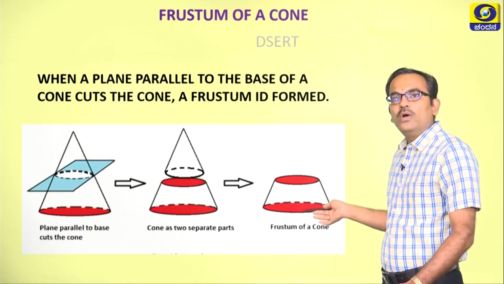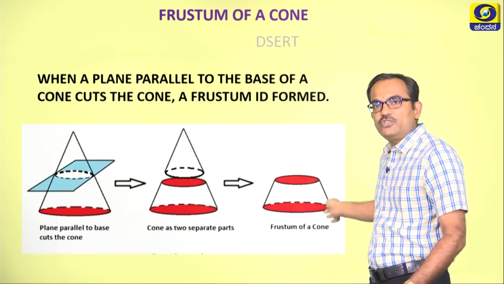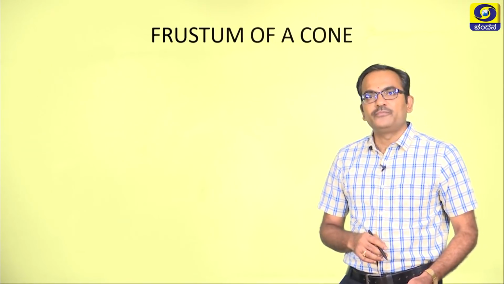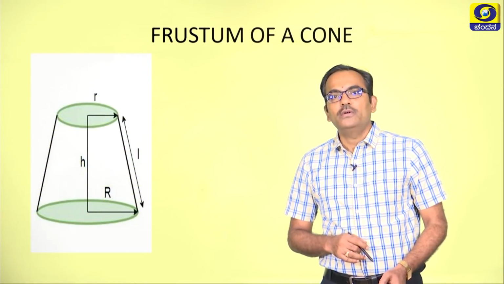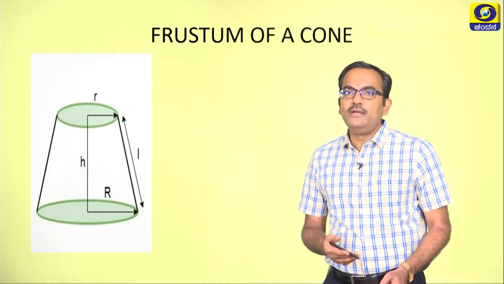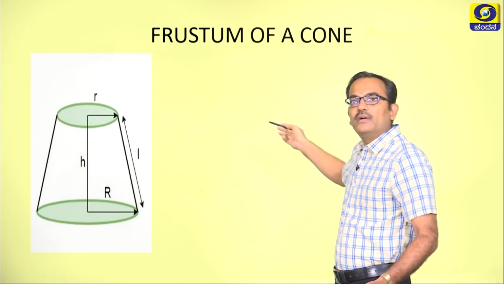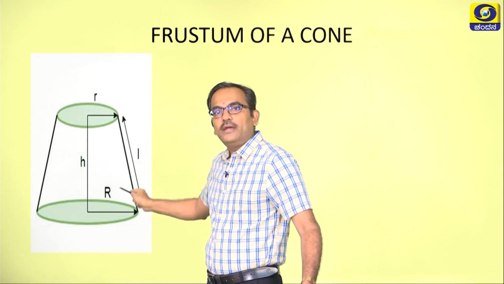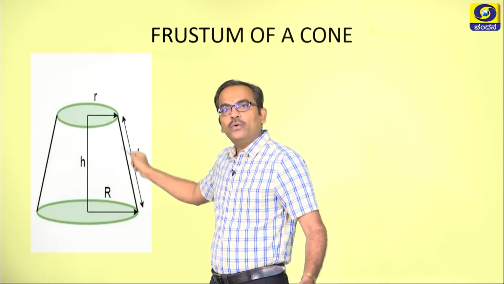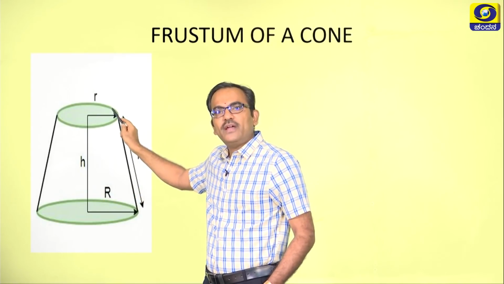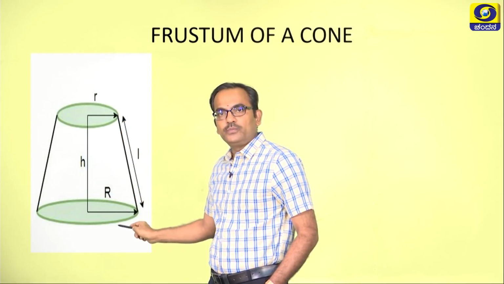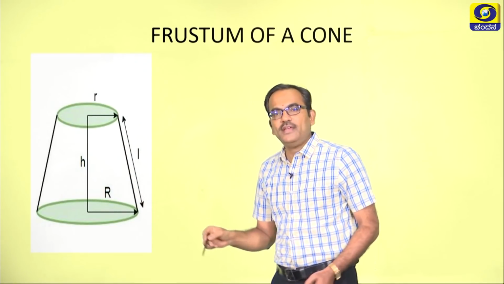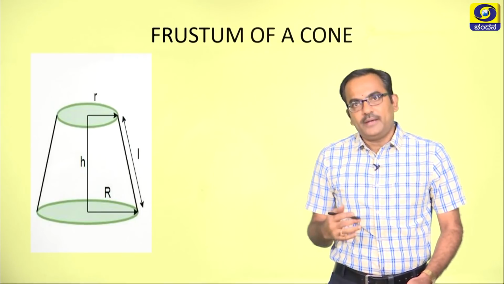Okay. Now, where have you seen this type of geometric structure in your day to day life? The frustum of a cone can be geometrically represented in this form. As I told you, in many cases we write it as small r and capital R, and also there are situations wherein we write R1 and R2. This is H and this is L. In both the cases it is done.